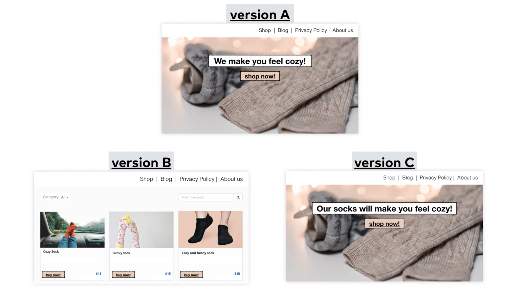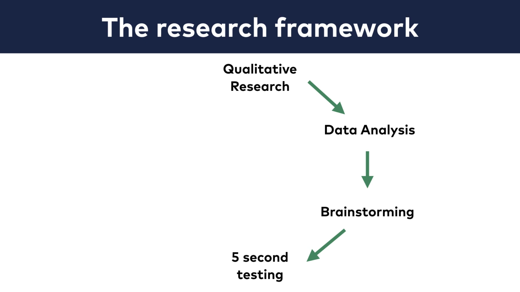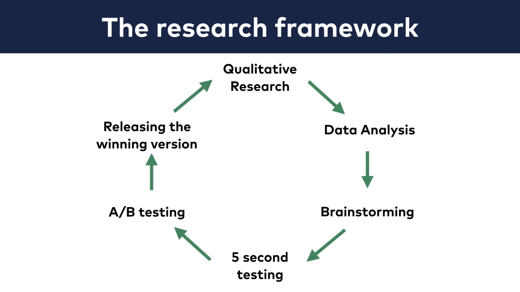One reason is, obviously, the correlation versus causation issue that we discussed in the introduction module. But another one is that however deep your initial research is, it can happen that you missed something. That's totally normal, and that's exactly why A/B testing is so great. If you run an A/B test, it will tell whether your thinking process was right or wrong. Okay, and step 6, if you have a clear winner, great, you might release it to your whole audience.